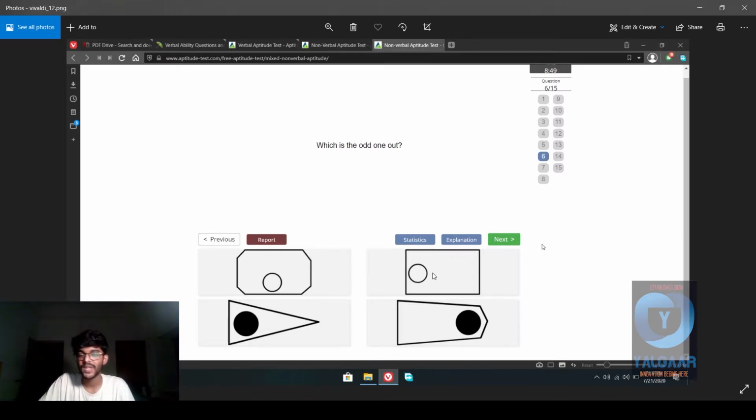All of them are placed on the side of the figures. This one is placed on the side, this one on the side, this one on the side, but this one is placed on the bottom at the middle of the entire figure. That is why it is the odd one out. It is the only image where the circle is positioned in the center of the image.